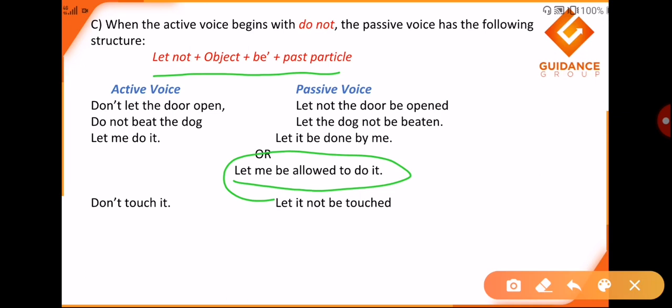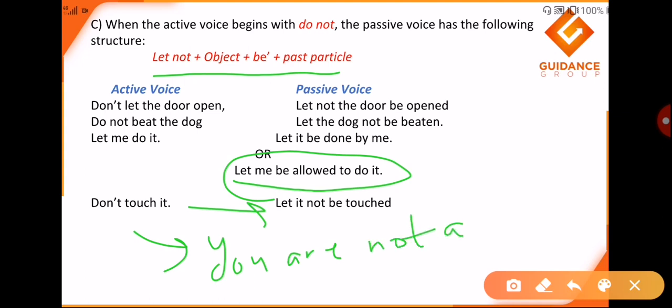Don't touch it. Let it not be touched. Okay, let it not be touched, or it can also be like you are prohibited to touch it. It can also be you are not allowed to touch it, or you are prohibited to touch it. Both imply one and the same thing.